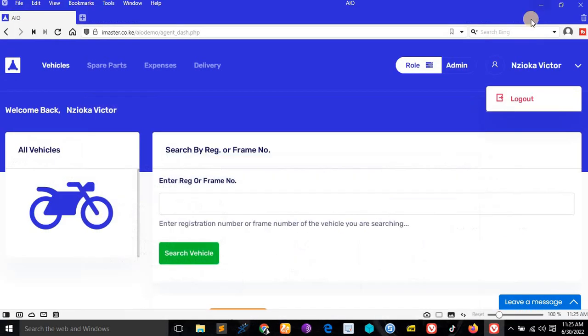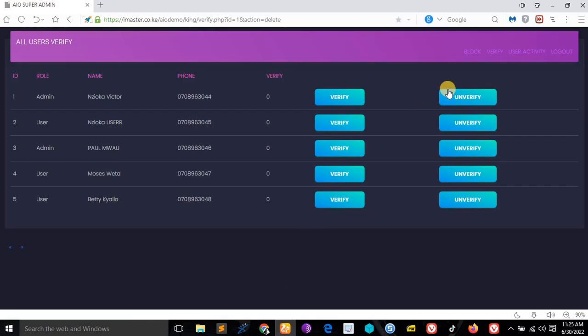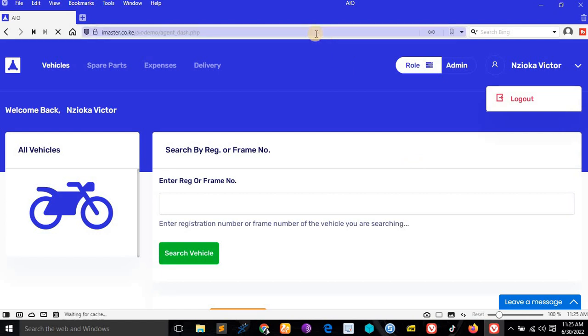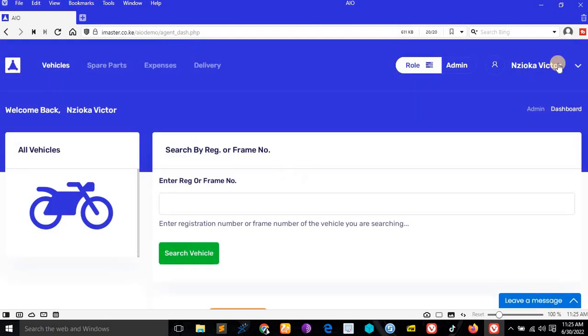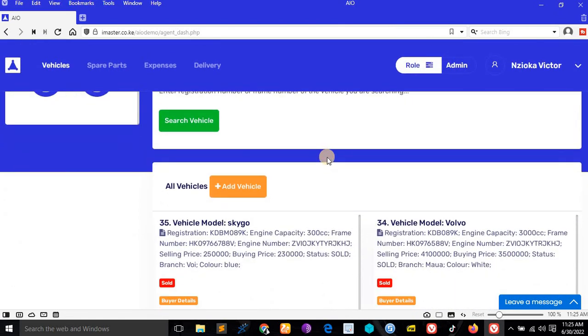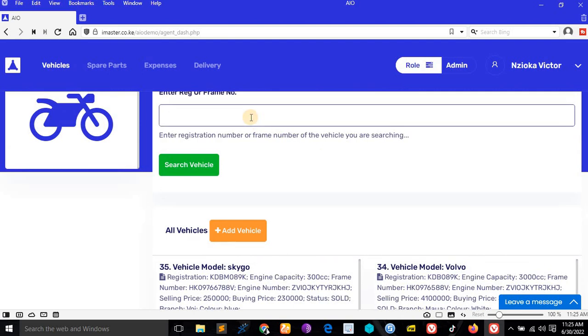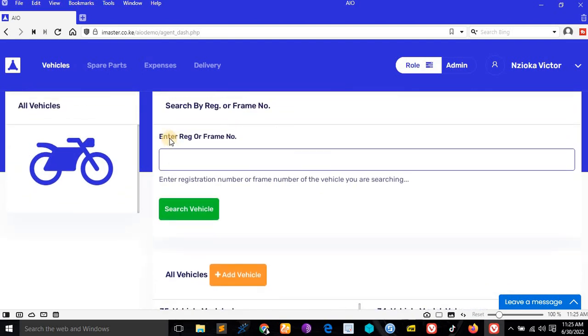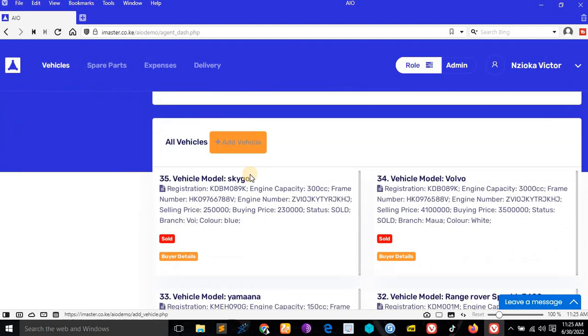Good. So let me go back and verify this admin so that I can show you what we are talking about. If I refresh the system, this menu will come. So the verified admin can do everything in the system, including searching vehicles. For example, let me show you here. It is written you can search with the registration number or frame number of the vehicle, but I'll tell you hidden things we don't tell the users.